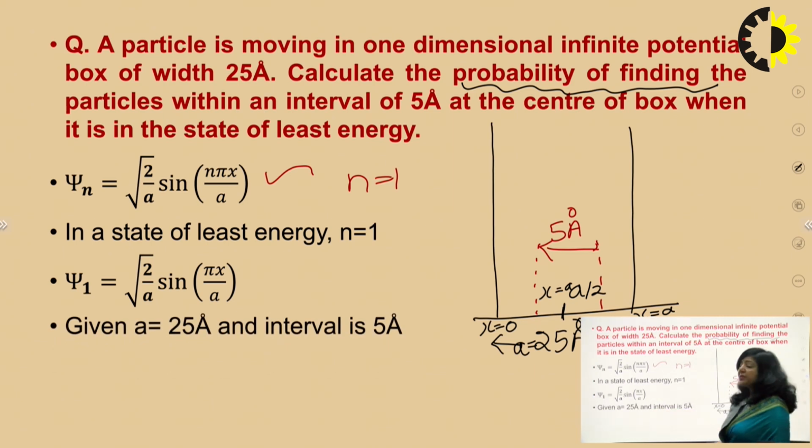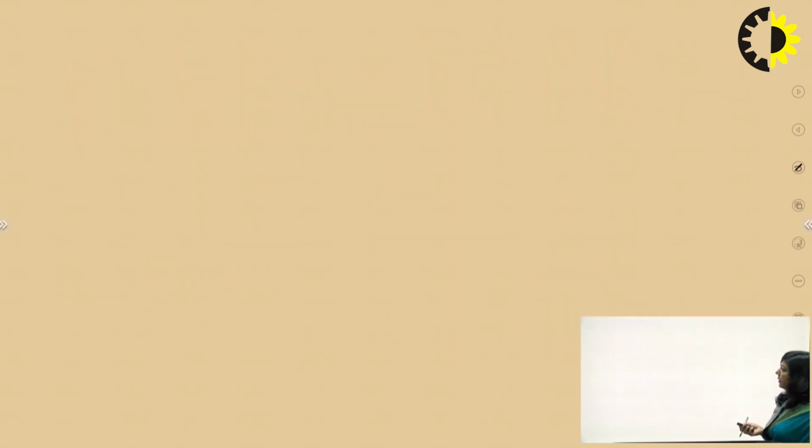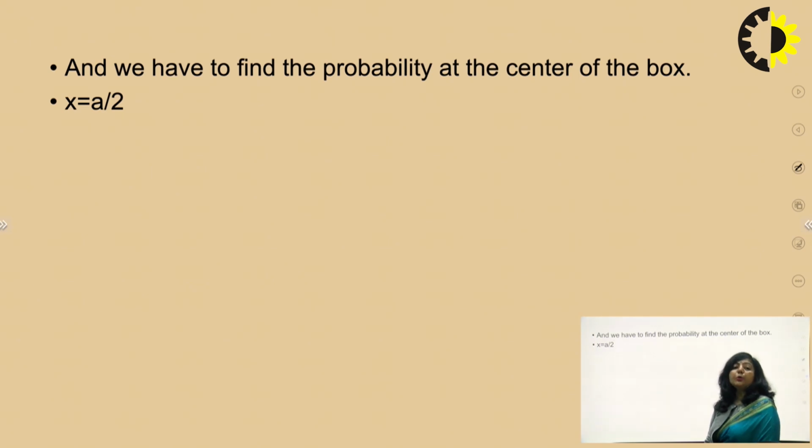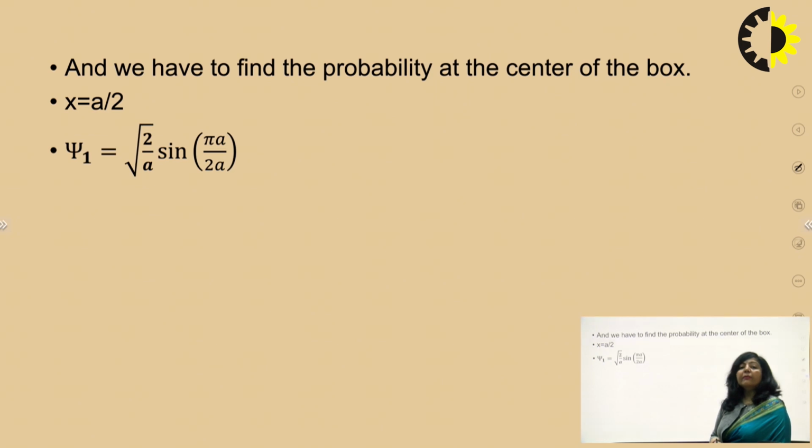So a, the width of the box, is 25 angstrom, and the interval of 5 angstrom is at the center. So we have to find the probability at the center of the box. When we say center of the box, it means x equal to a by 2. And when x equal to a by 2, what do you have to do? In the wave function, you have to substitute x as a by 2.